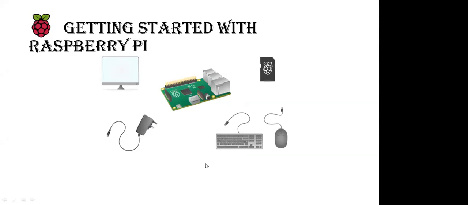When you are going to start Raspberry Pi, you need these devices: the Raspberry Pi, then your power adapter for 2 ampere, and a mobile charger you can also use. Then you can use a monitor for displaying the Raspberry Pi screen using an HDMI cable, and then a memory card reader or micro SD card for inserting inside it. Then you can use a mouse and keyboard. But how can you use it without any device? If you don't have a mouse, keyboard and monitor, you just need your power adapter and your memory card. With the help of that also you can run it.